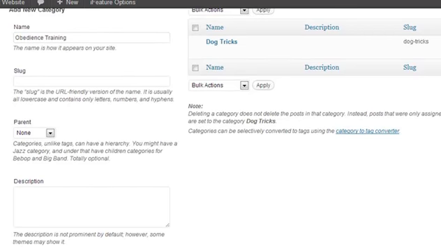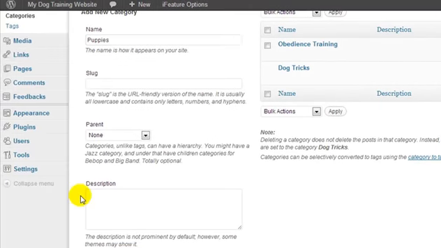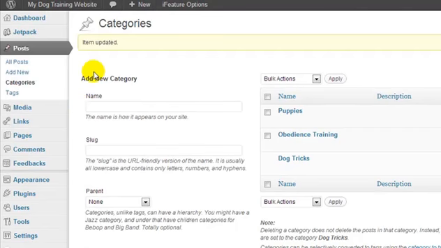So the next category we want to call obedience training. I'm going to click add new category. And let's go one more, puppies, and we're going to add a new category. Now, as I mentioned in the beginning, we're creating categories so that if I create posts about puppies only, then I can place them in the puppies category.